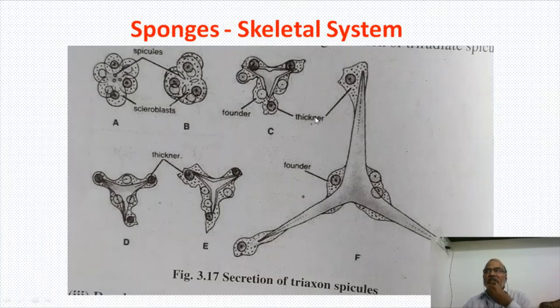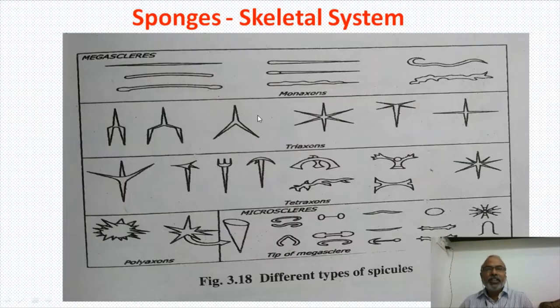Okay, the other system that is developed in sponges is the skeletal system. The skeletal system is made up of spicules. These spicules are of various types, and these are formed by cells called scleroblast cells. The scleroblast cells, based on their position, if they are positioned like this, a triradiate is formed. If they are positioned on a single axis, monaxons are formed. So the spicule system is a very important system in sponges. You see, so many varieties of spicules are there.